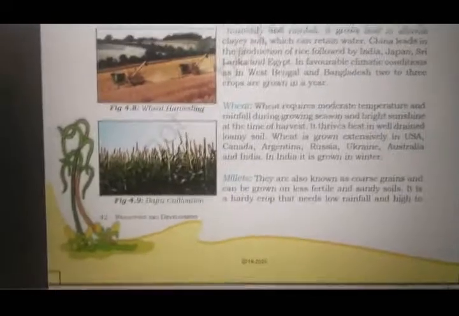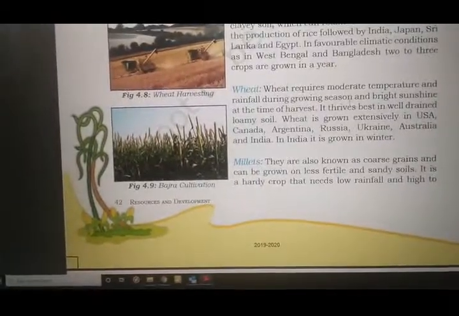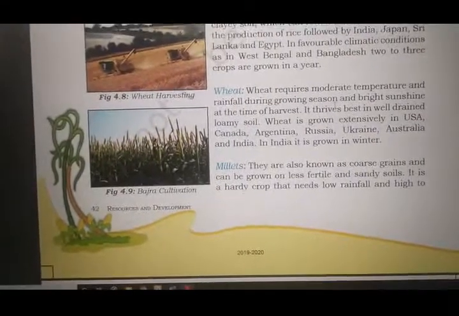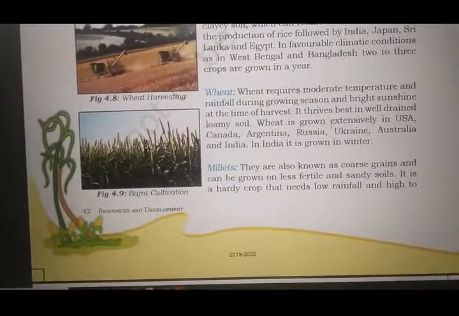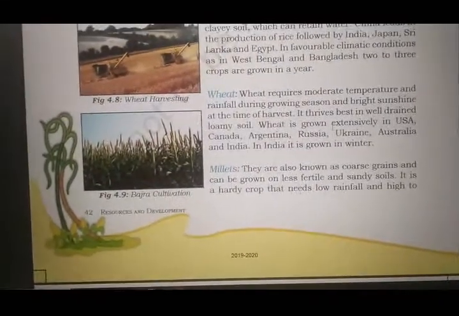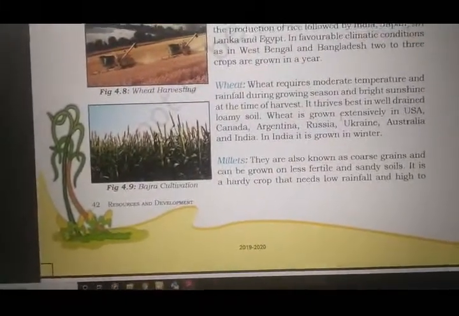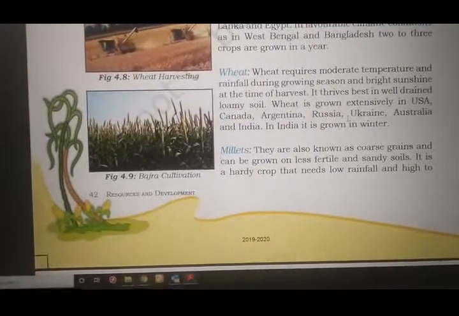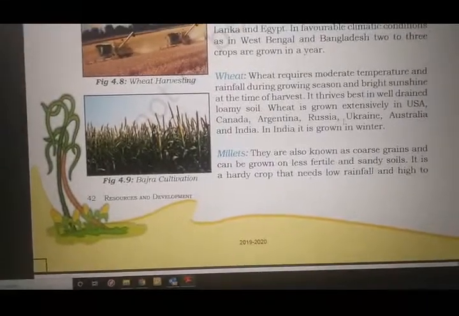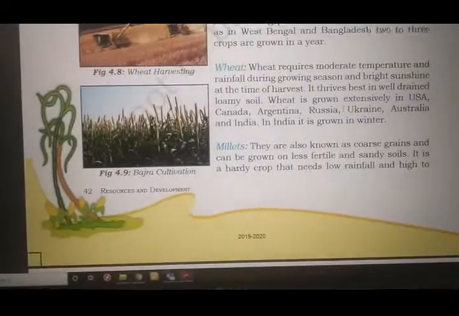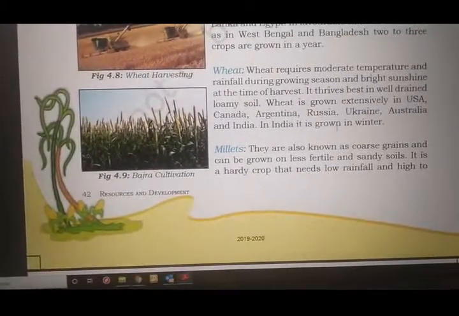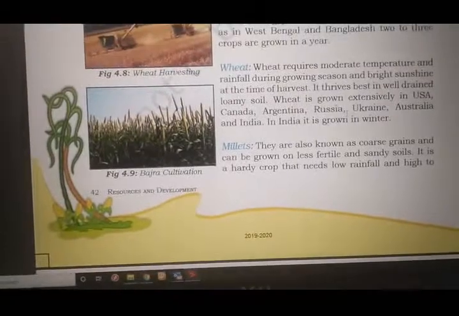The next we have is wheat. Wheat requires moderate temperature and rainfall during the growing season and bright sunshine at the time of harvest. So at three different stages it requires three types of weather. When it is growing it requires moderate temperature, in the middle stage of growth it requires high rainfall, and at the time of cutting it requires very bright sunshine.